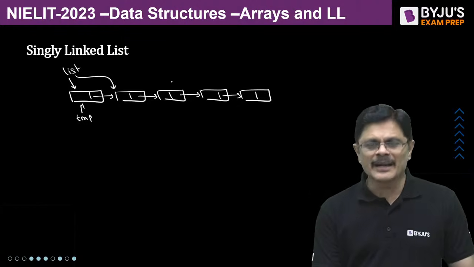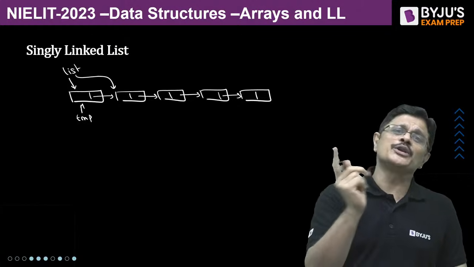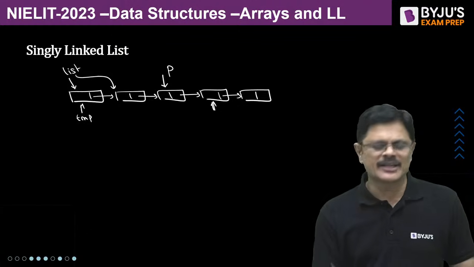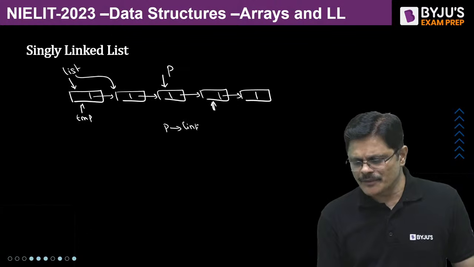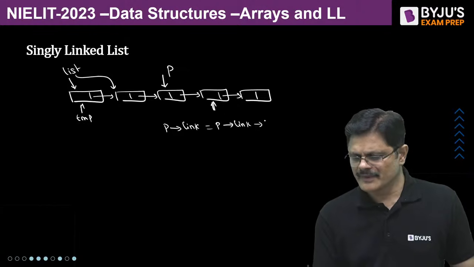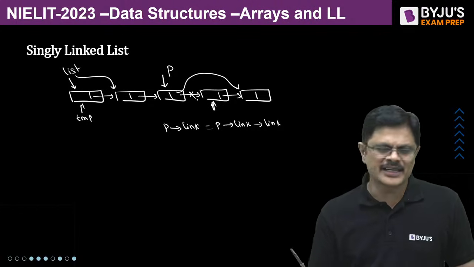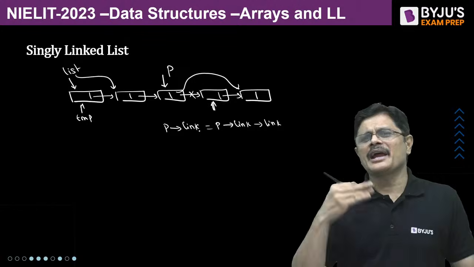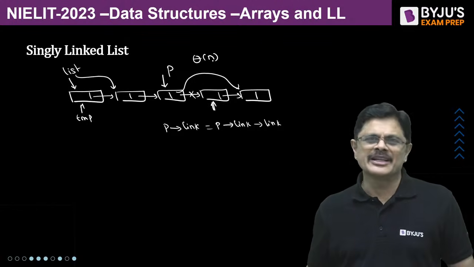Then what happens? Suppose you want to delete a particular node. If you want to delete a particular node, we should have pointer to the previous node. Suppose I want to delete this node. You should have pointer to the previous node P. Then what you can simply do? P link is equal to P link link. So with this, what happens? Simply this particular node get deleted, my dear friends. Okay, and this particular deletion at a particular position, you need to traverse, therefore the complexity would be theta n.